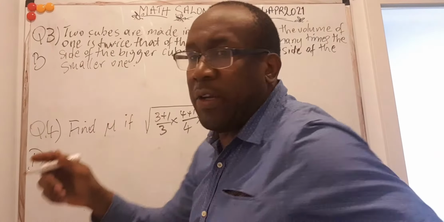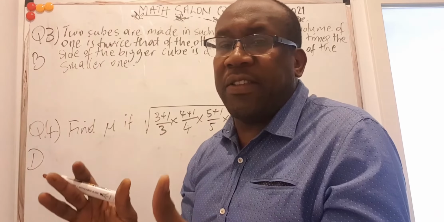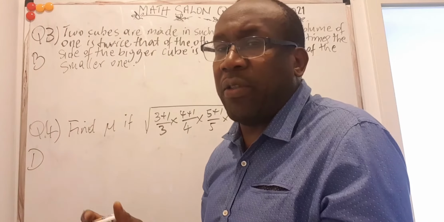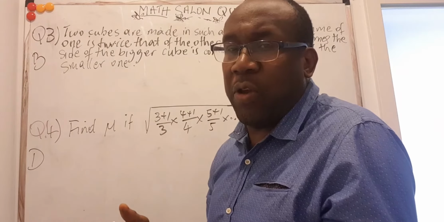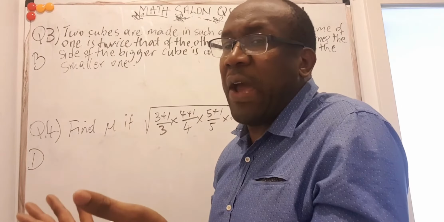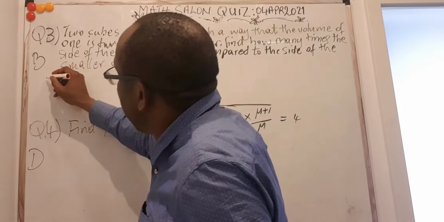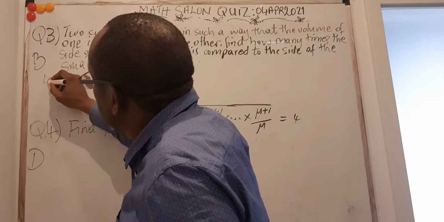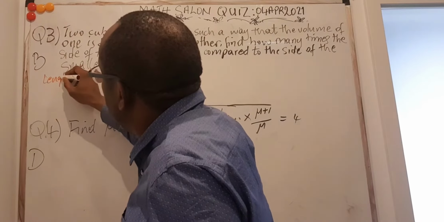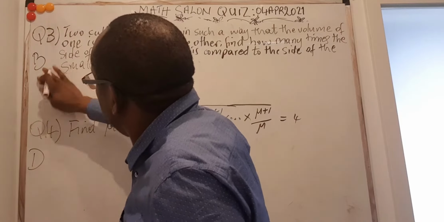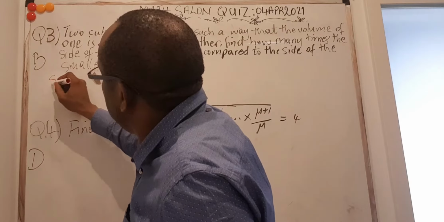So for a cube, we know that all the sides are the same. The length, the width, and the height, they're all the same. So the volume of such a cube is supposed to be length times width times height. But since they're all the same, it means it's going to be just L cubed. So let's assume that the side of the bigger cube, what to choose. Let's just say the side of bigger cube.